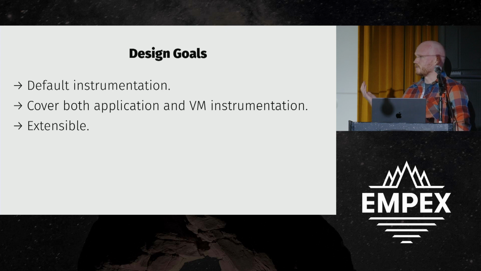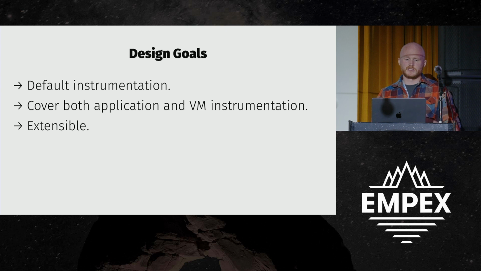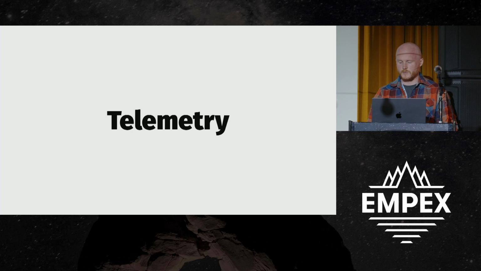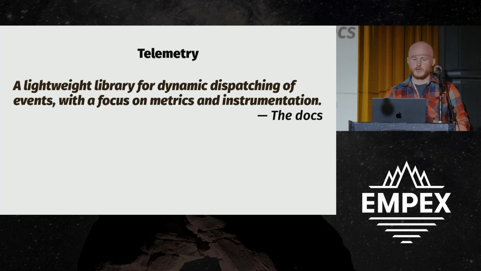These aren't new concepts by any means, but it's what we set out to do. We had some false starts at first. We could instrument some things. We could get some VM memory level stuff, but it wasn't really extensible. So after going through that, we finally landed on using Telemetry as the basis for everything that we do. So what is Telemetry? According to the docs, it's a library for dynamic dispatching of events. So really what Telemetry does for us is allow one piece of code to emit events to another. It allows it to announce that something happened.